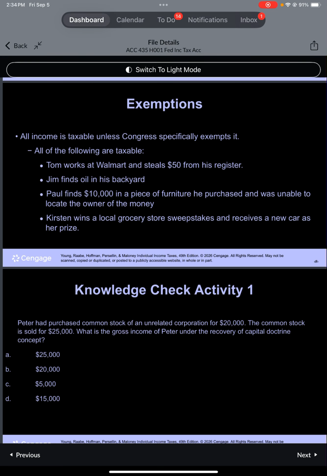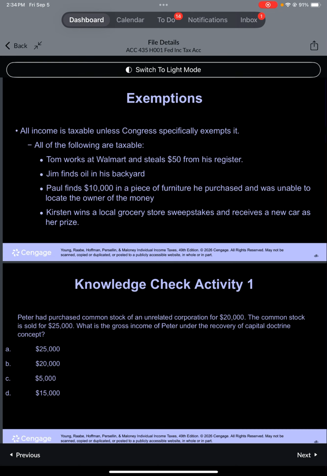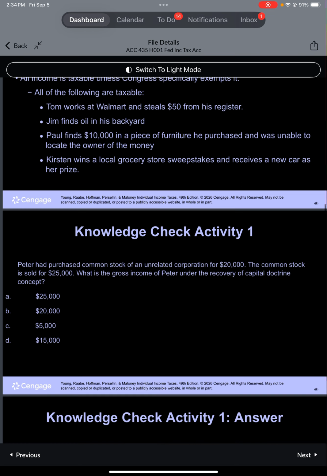Examples of taxable income. Tom works at Walmart and steals $50 from his register. Jim finds oil in his backyard. Paul finds $10,000 in a piece of furniture he purchased and can't find the owner. Kirsten wins a sweepstakes and receives a new car as her prize.